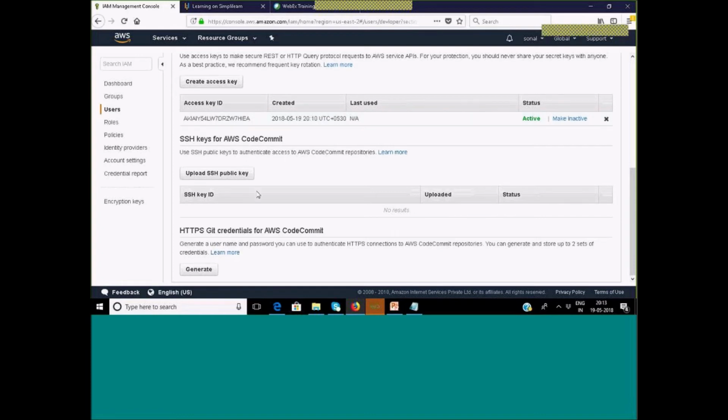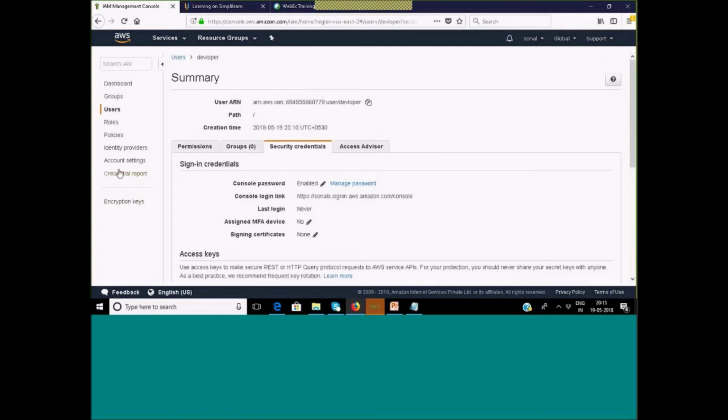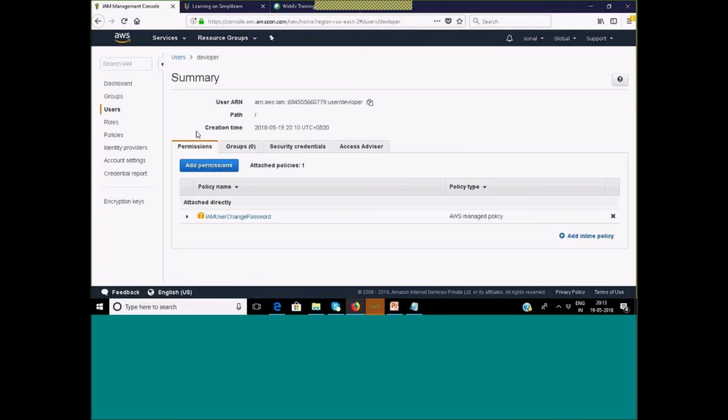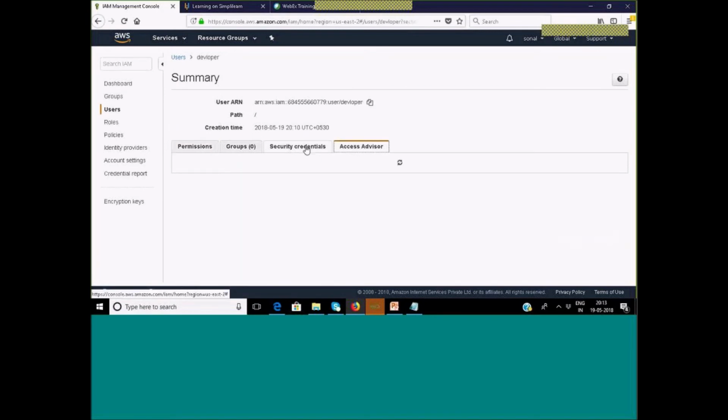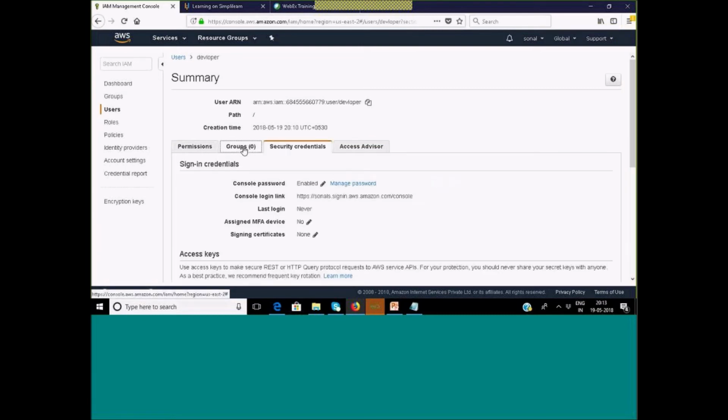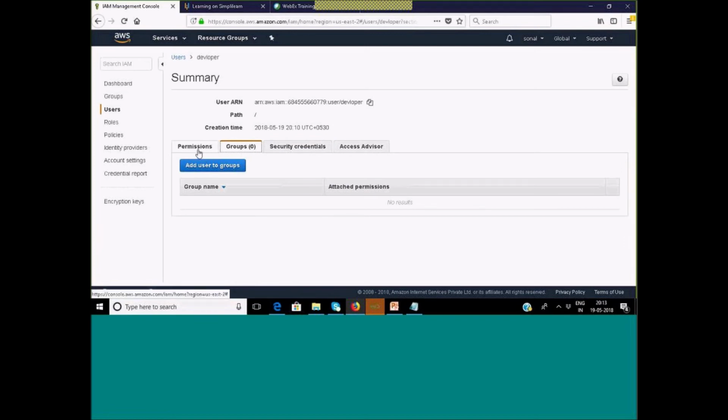The access key and secret access key are there, but I did not save the password. I made a mistake. I just saved the password in a buffer, and I wanted to copy the link, so I overwrote it.